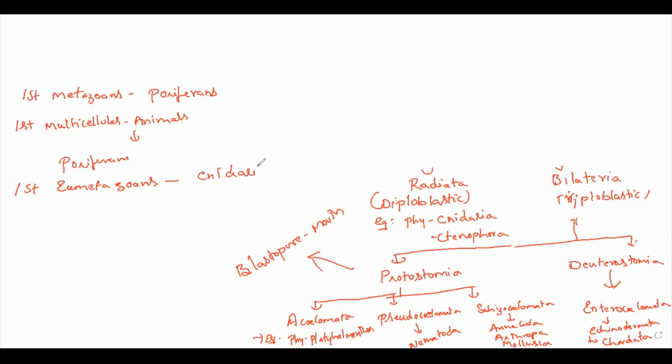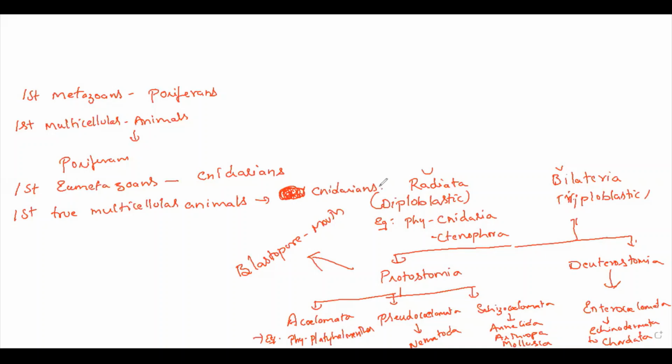Eumetazoa means true metazoan, true animals, that is animals with tissues. First eumetazoans are cnidarians, the first true multicellular animals. We say true multicellular because they have tissues.